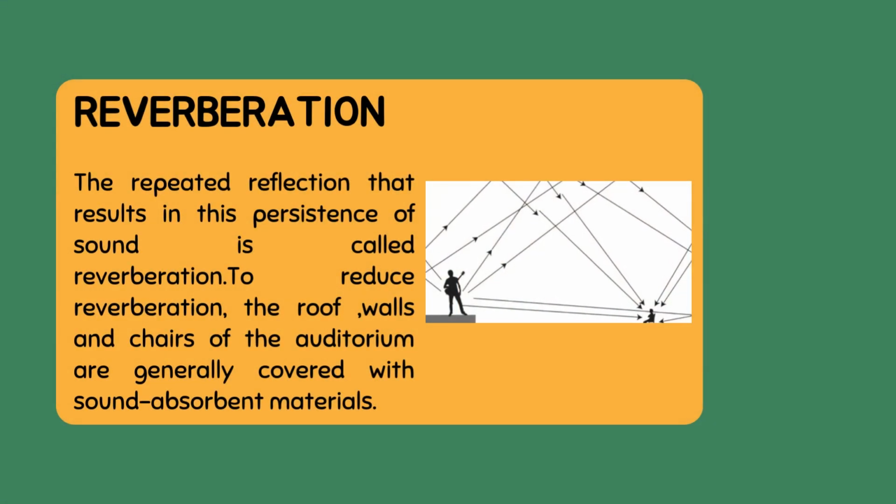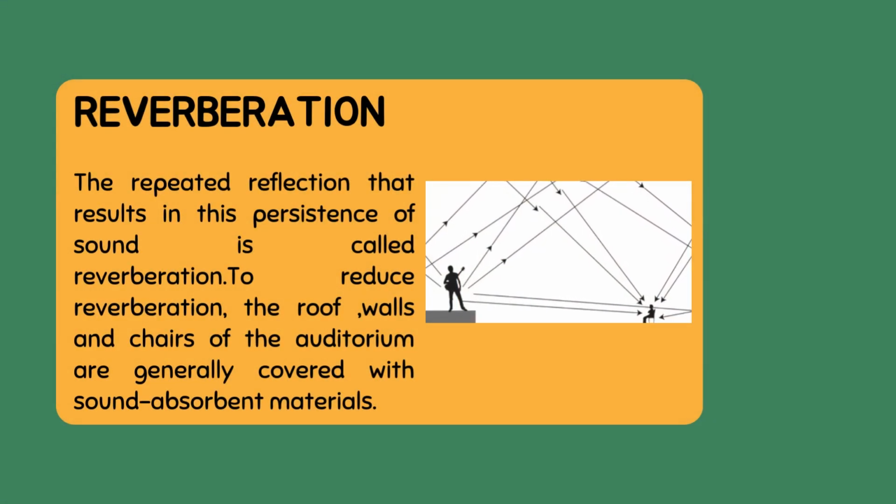What is reverberation? It is a repeated reflection that results in the persistence of sound. From this figure, we can see that somebody is playing some musical instrument, and the sound is reflected back from the roof and walls. This is called reverberation, and to reduce the reverberation, we can use sound absorbent materials.